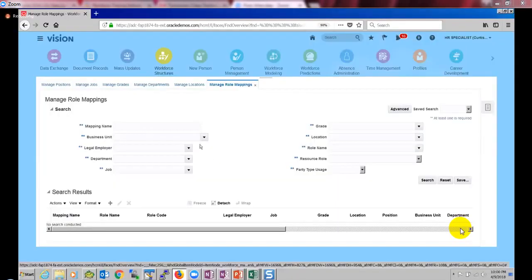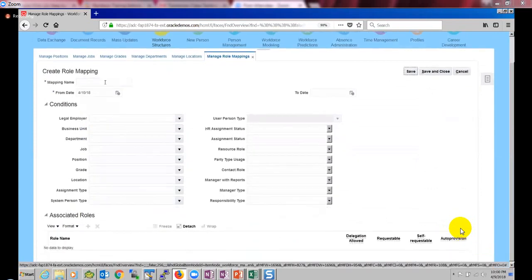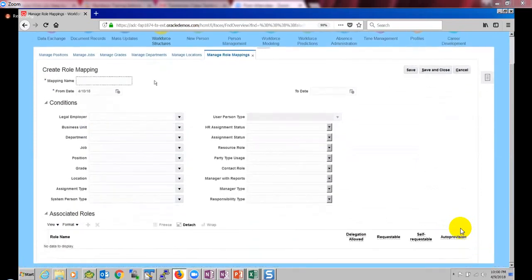Here I can create a mapping. I'm going to create a mapping here, let us say RB employee mapping example. Let us think that it's a brand new instance, and we wanted to create an auto provision rule such that if a person is an employee. How do we know if a person is an employee?